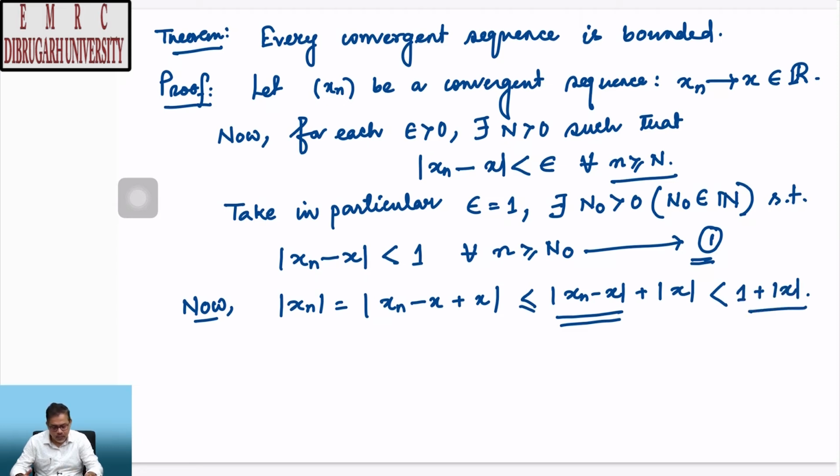Because x is a real number, it is a finite number. So this is 1 + |x|, and this is true for all n greater than or equal to n naught.